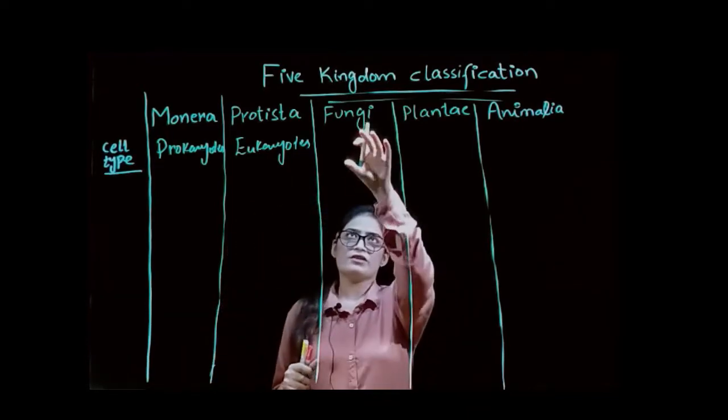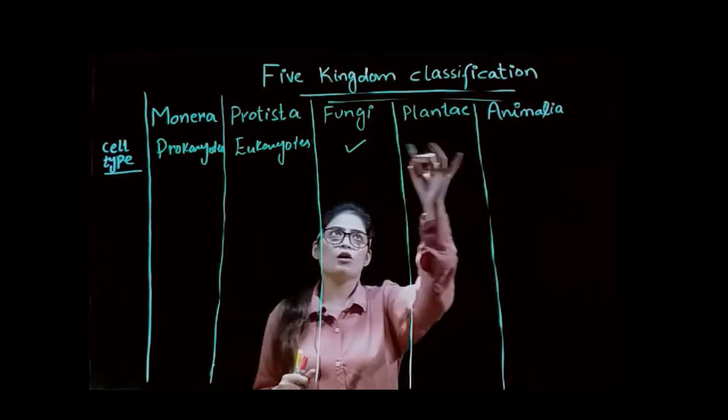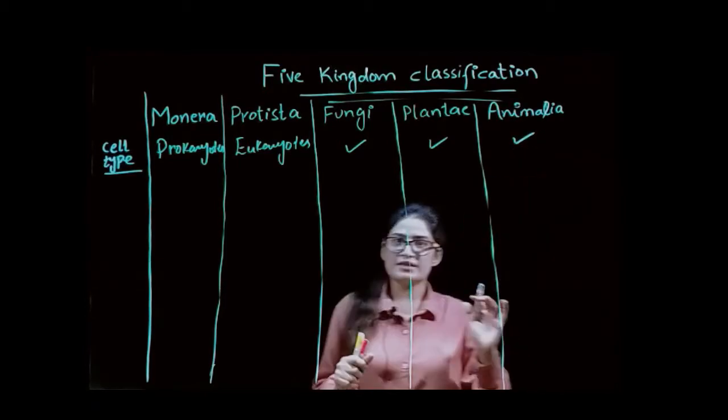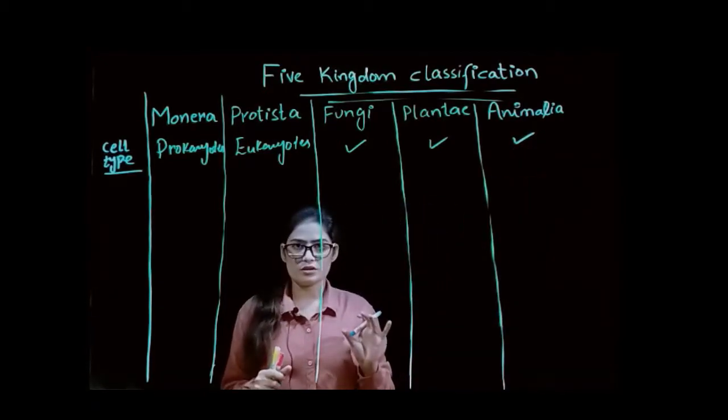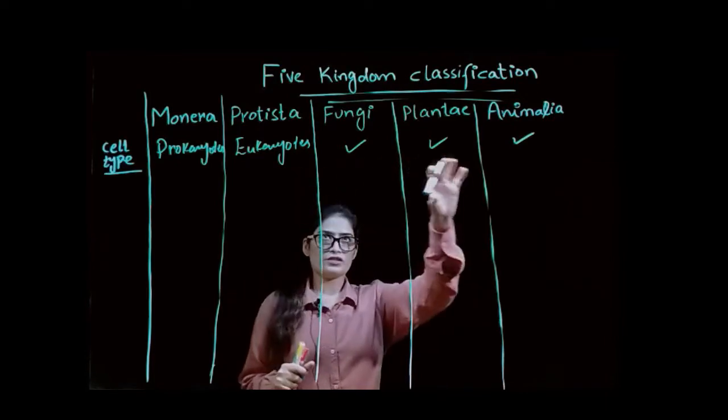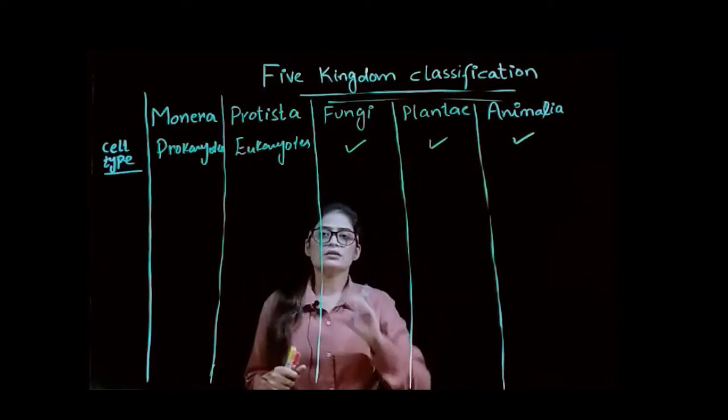While in the kingdoms Fungi, Plantae and Animalia, all organisms are eukaryotes. So this is the differentiation according to the cell type.